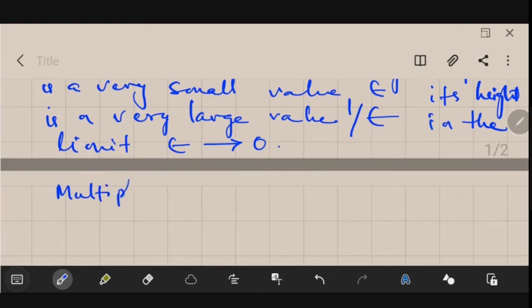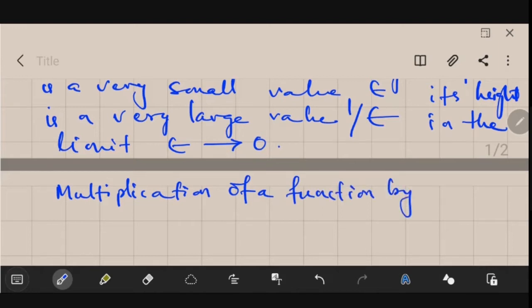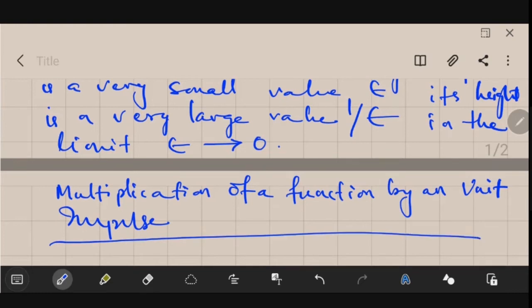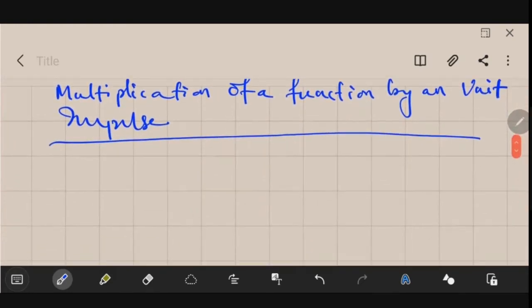So multiplication of a function by a unit impulse. Let us consider a function first, and we multiply it with a unit impulse.